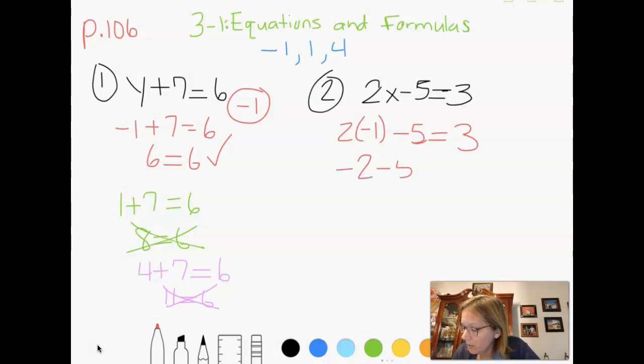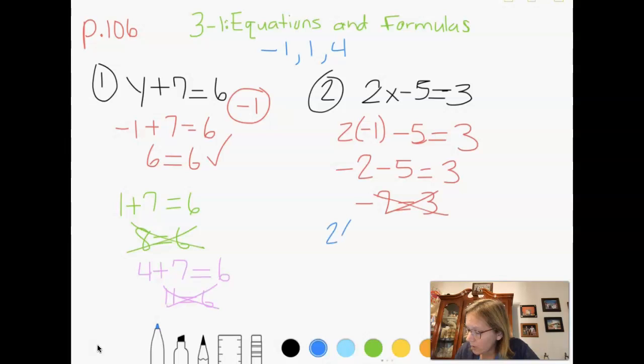Then I'm going to bring the rest down. Now I'm adding and subtracting because you see that negative sign in between the 1 and the 5? That means subtract. There's no parentheses. It's not multiplying. So -2 minus 5 is -7. Does -7 equal 3? No. So try the next one. +1.